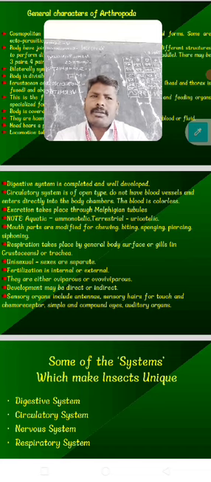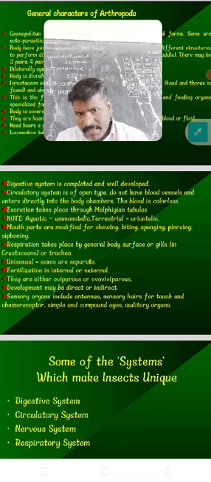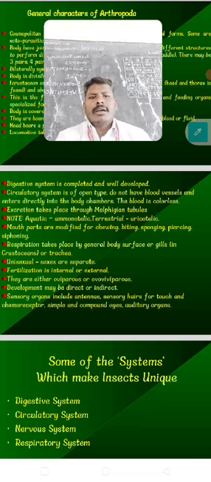Respiration takes place through the general body surface, tracheae or gills; gills are the respiratory system in crustaceans. Sexes are separate, with male and female animals separate. Fertilization may be internal or external. They are either oviparous or ovoviviparous, and development may be direct or indirect.